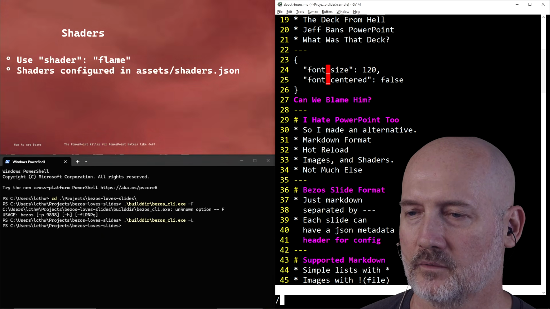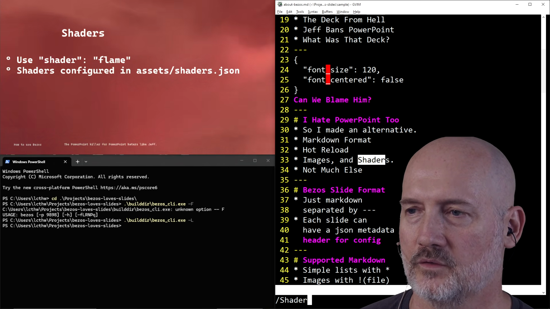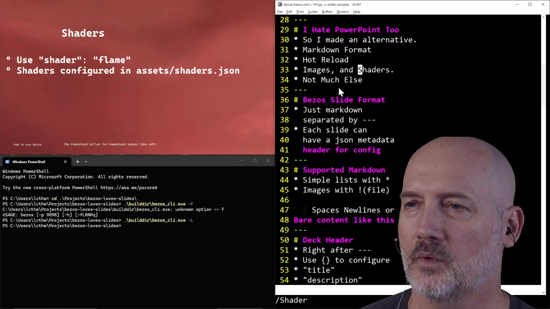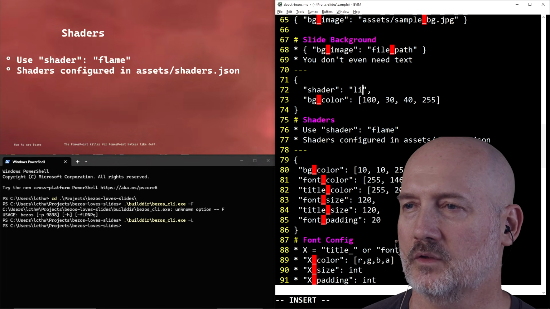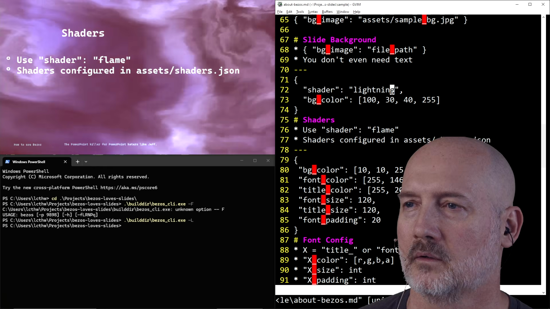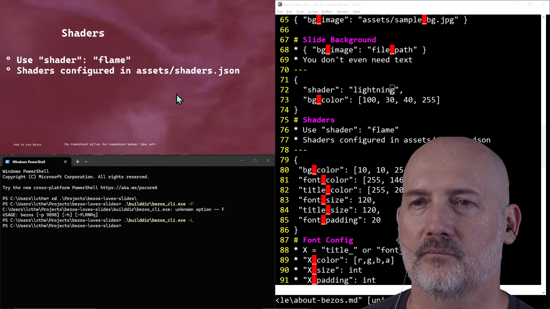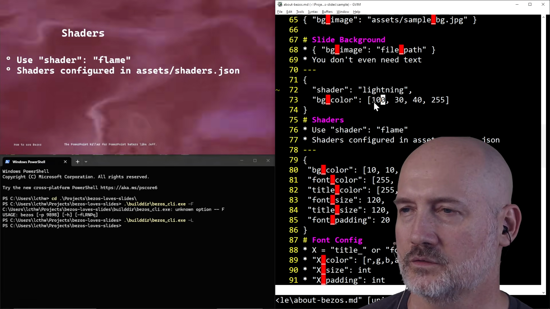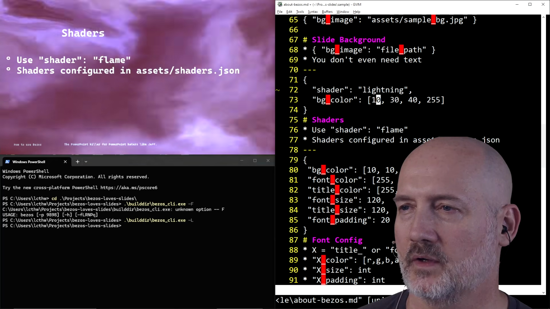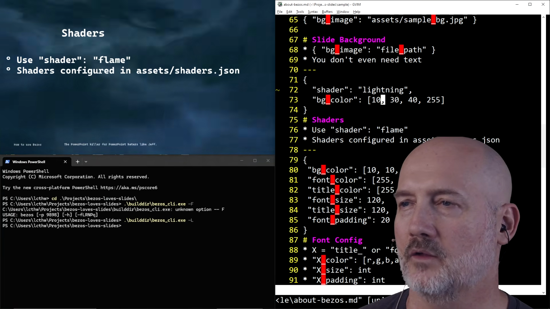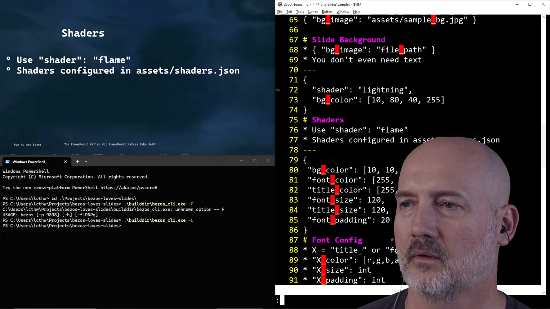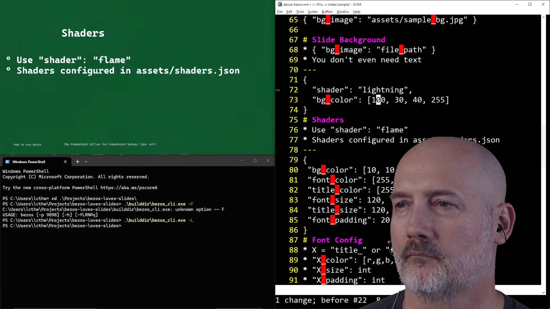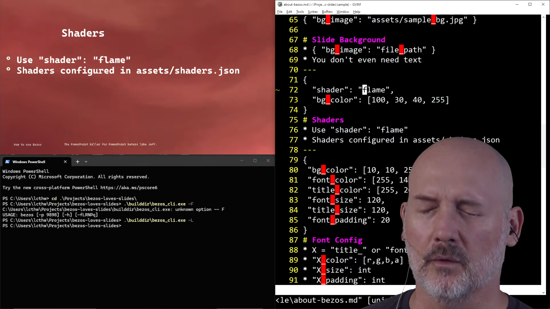So we have the shader. I can go to the shaders here. You know, really simple. Right here, we have the shader. If I change this to lightning, now it's the lightning shader. And I can also change the background color. So if I get rid of that, now it's more blue. Make that, say, 80. So there you go.